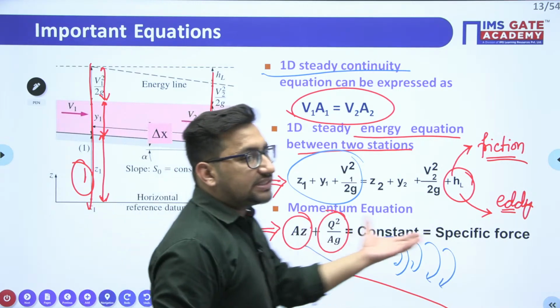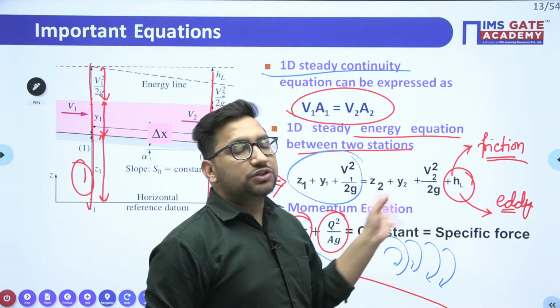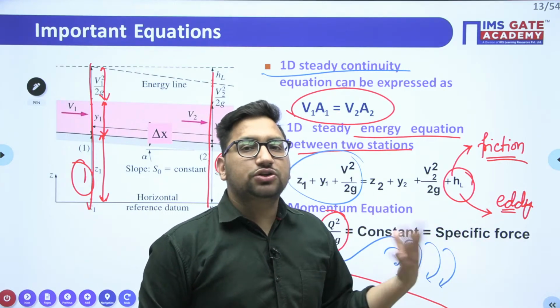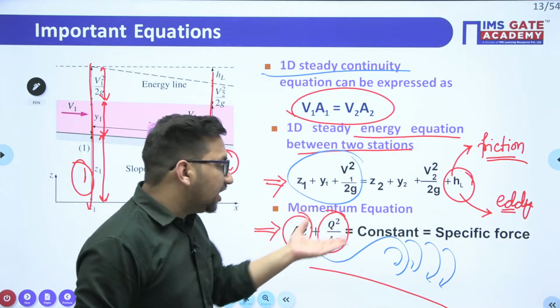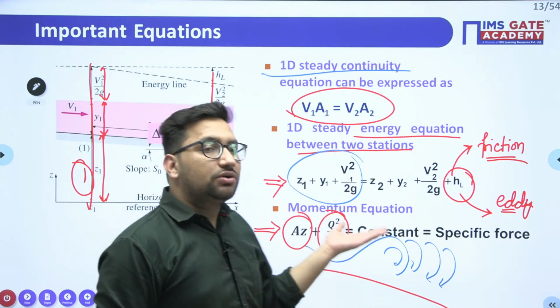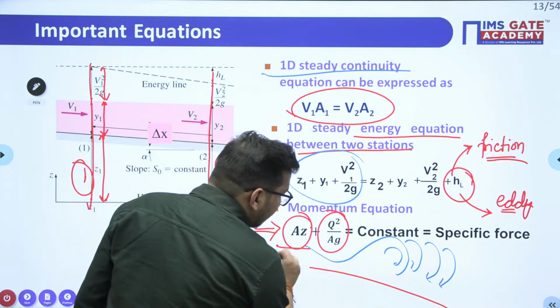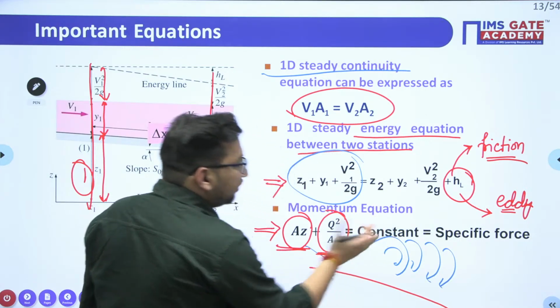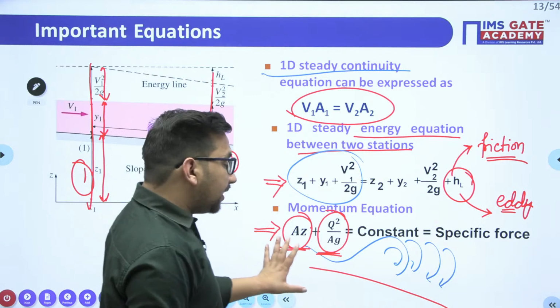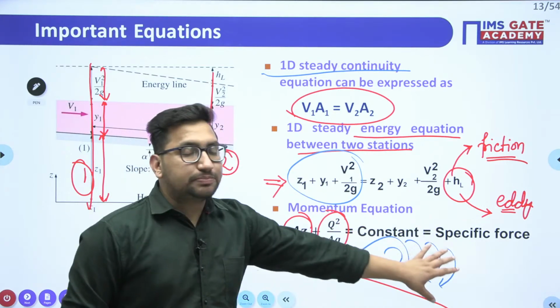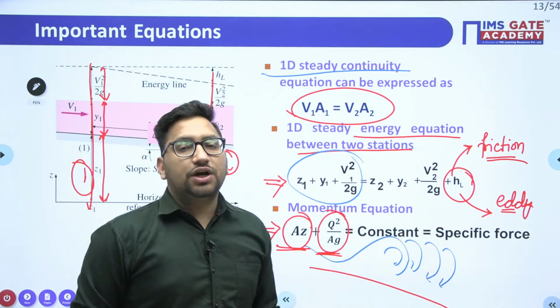This is your specific force. This specific force will remain constant. This is the particular relation we are going to use in this chapter. So this A Z bar plus Q square upon A g will be constant. This particular term is nothing but your specific force. That also we are going to see later.